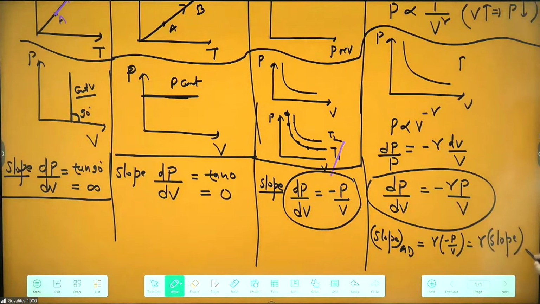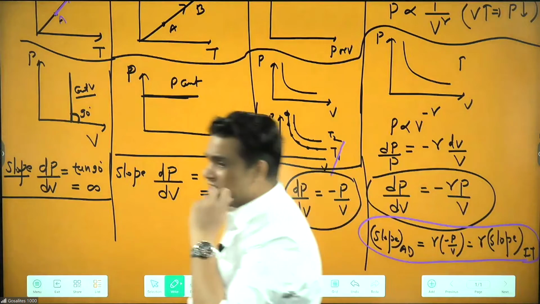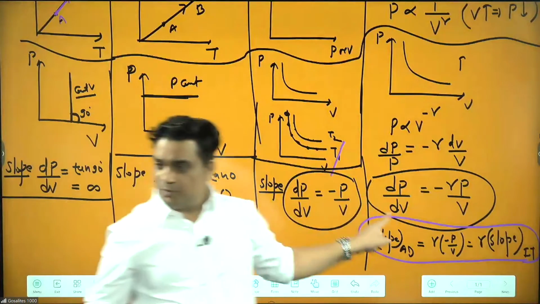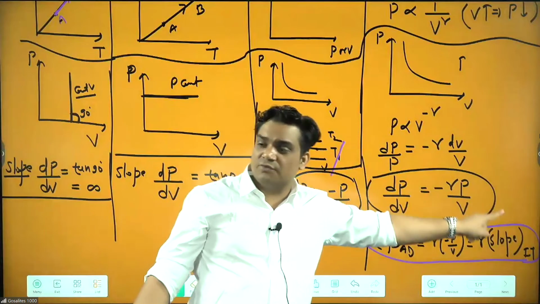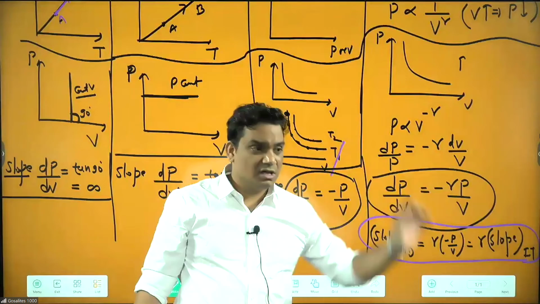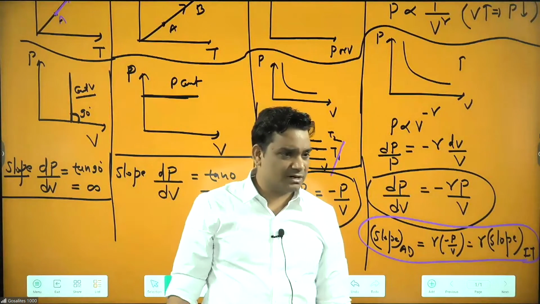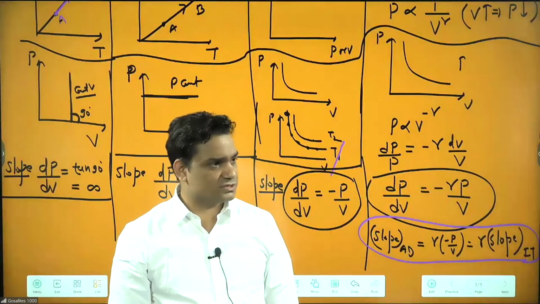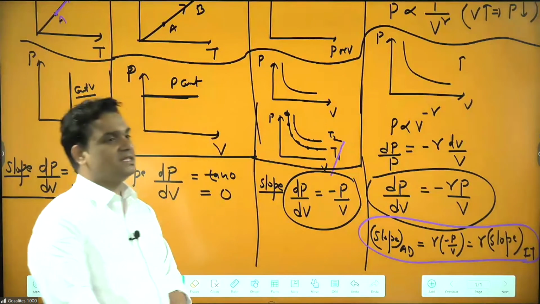Which slope is more? From this expression, the slope of adiabatic is gamma times the slope of isothermal. Clear? Can we remember this? So these are your slopes.